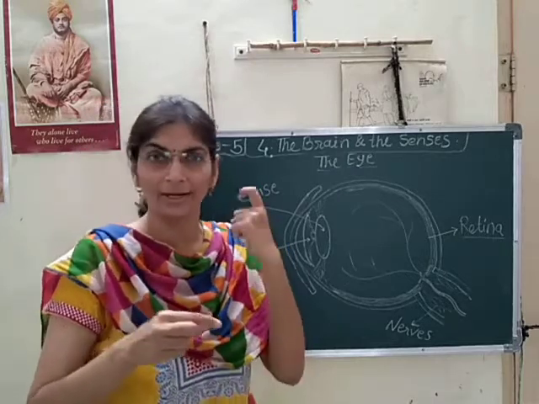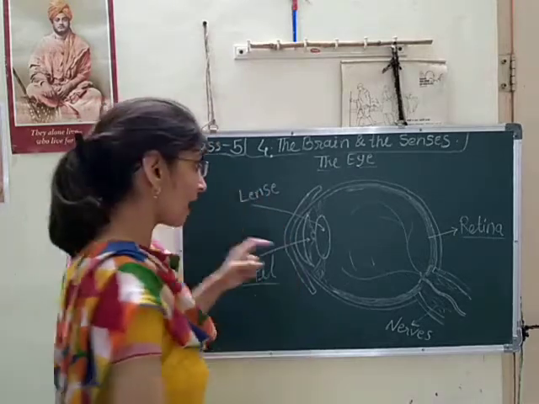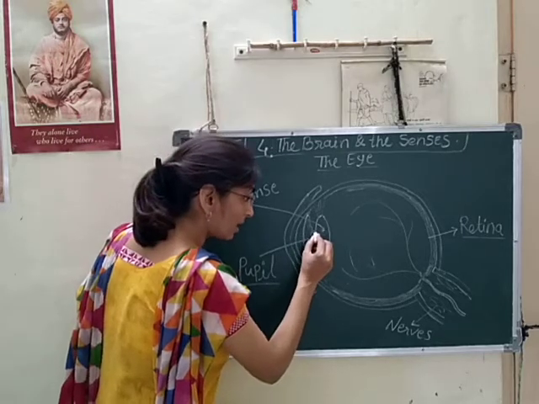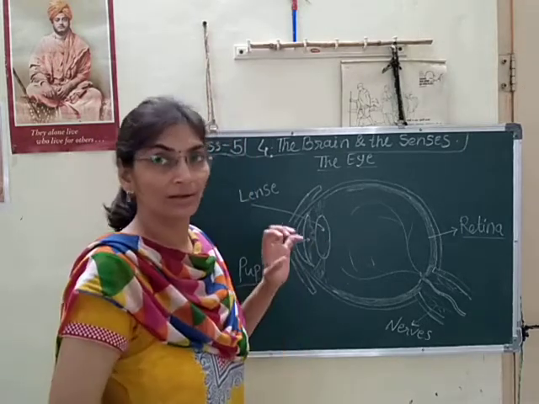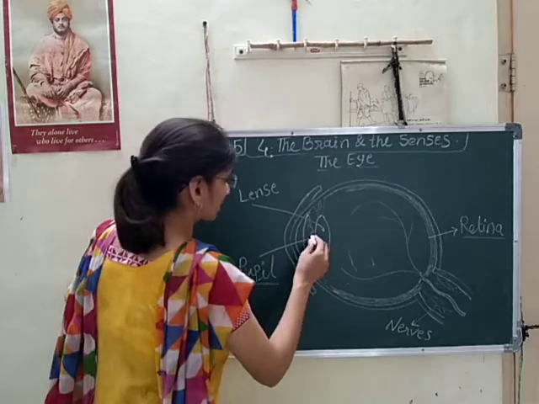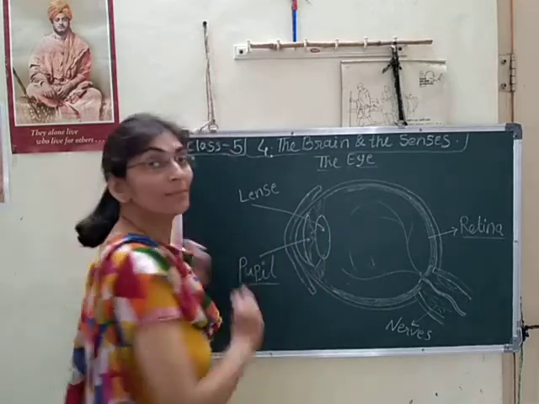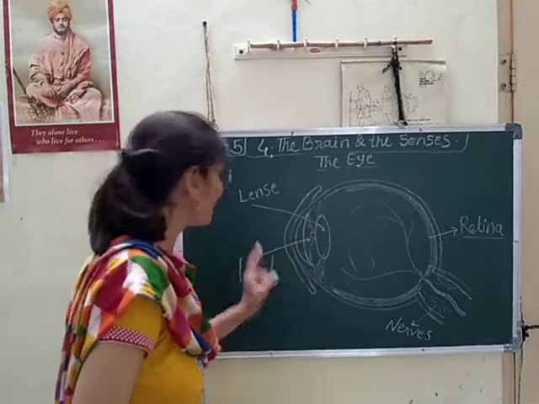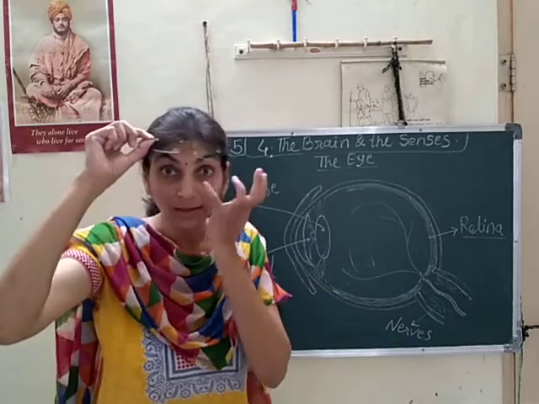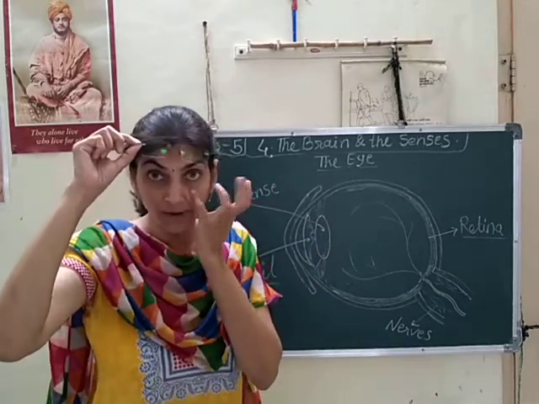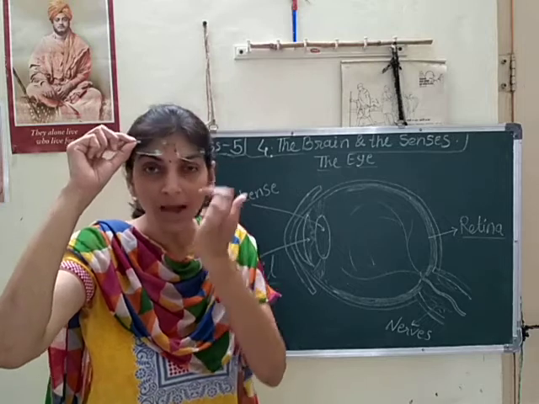Every eye has this dark blackish portion. It is called the pupil. This is the pupil of our eye, at the center of our eyeball.